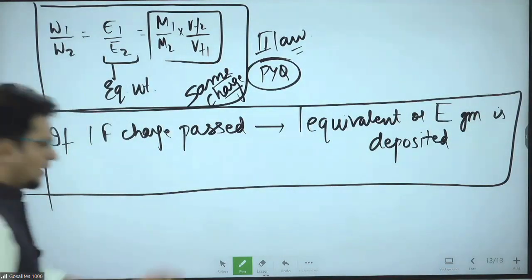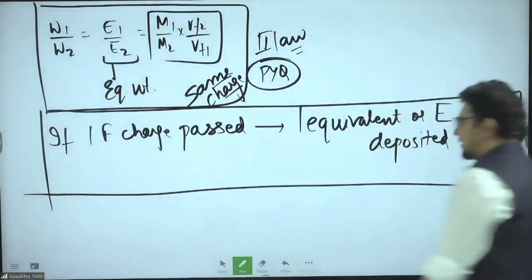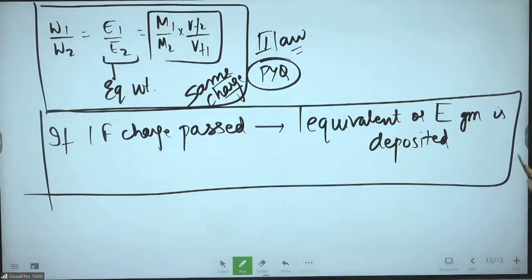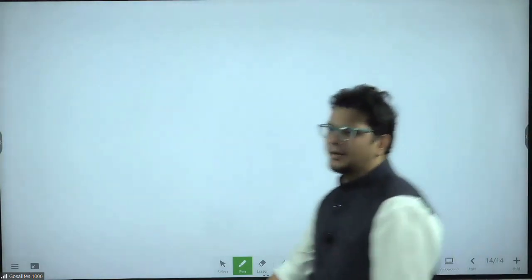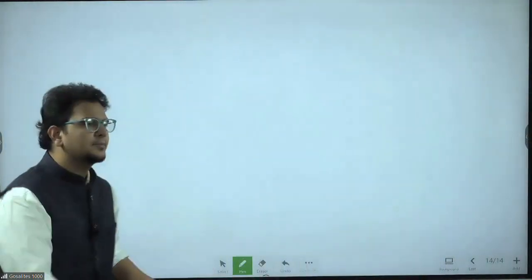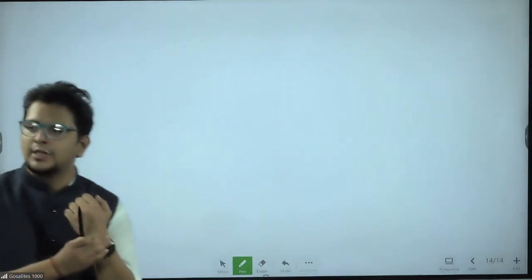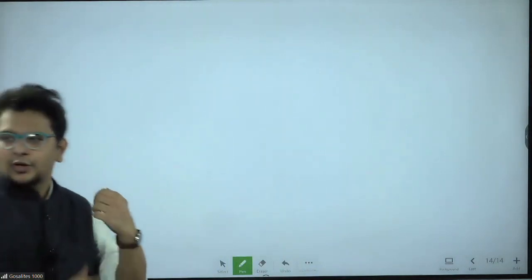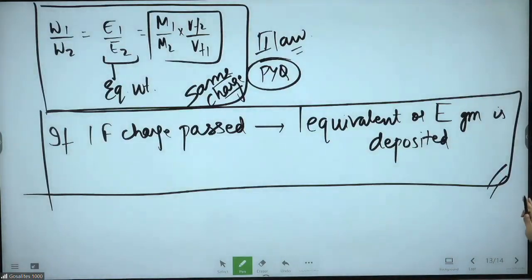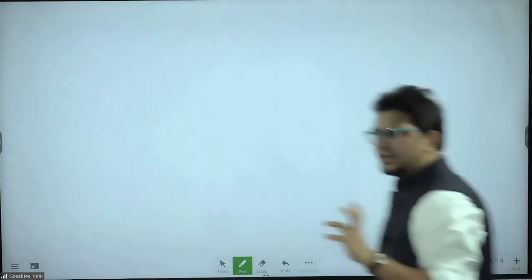Direct question. You will not apply brain. You will not try to derive it. Truth is not going to change. That's the definition of 1 equivalent. So if you are planning to change the definition, please change it, but after you complete your NEET exam, otherwise I will get confused what to teach you and what not to teach. Change it next year, and tell me also, next year I will teach that definition only. But for this year, this is the definition. Don't change it. Time for proving is not there.